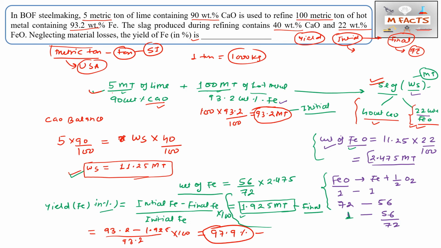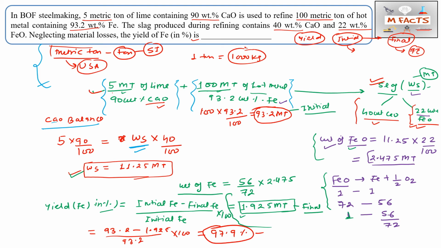So now you understand how to do this material balance type of question. First we draw the process flow schematic. Then after this schematic, we balance whatever is easy for us and whatever is needed for us. So we first balanced the CaO and calculated this Ws weight.